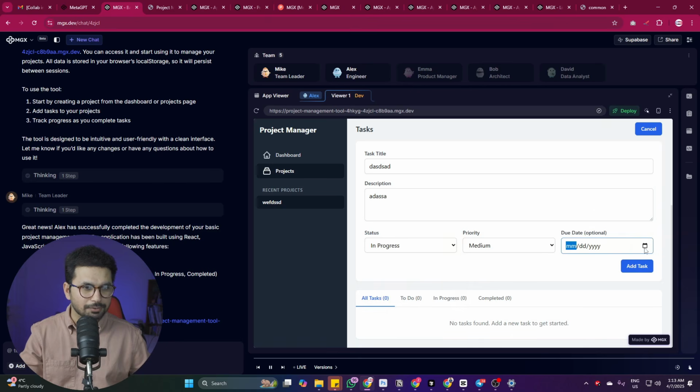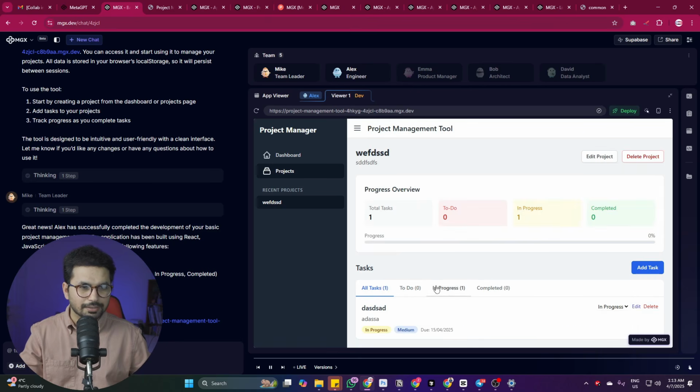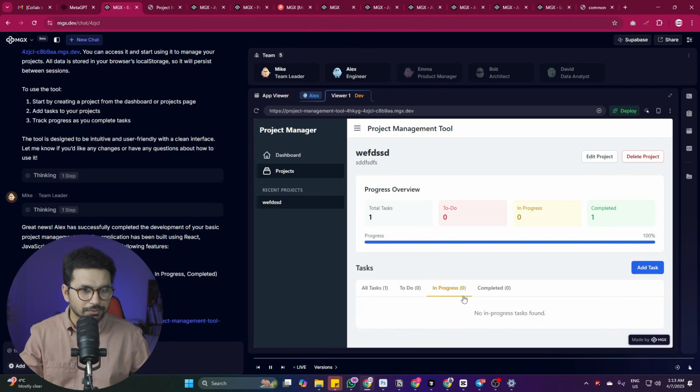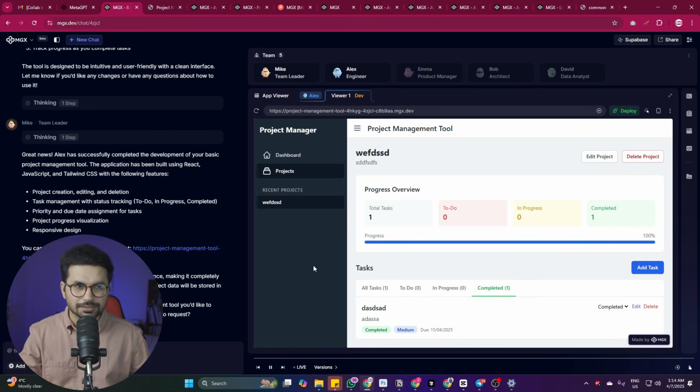I can create new projects, I can create new tasks, and then I can assign different tasks, and I can see this is my dashboard, and my dashboard has all of the tasks: to do, in progress, and then completed. As you can see, there is one in progress, so this task is in progress. If I complete this task, then it will be moved to the completed tasks. So right now you can see this is in the completed tasks. So perfect. Now the basic version is working as expected.